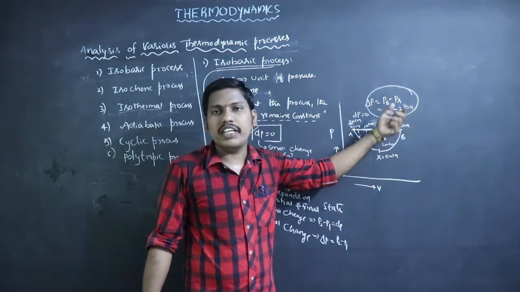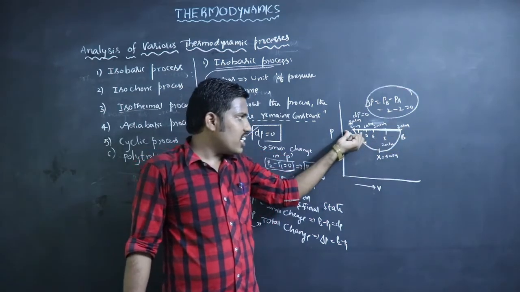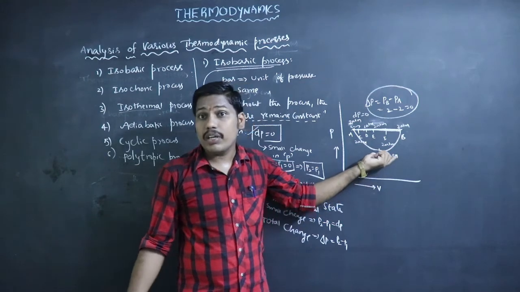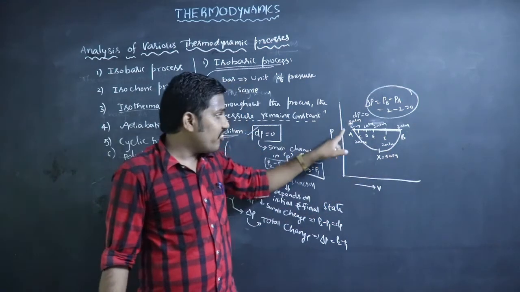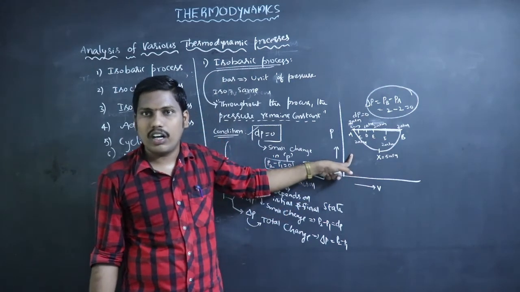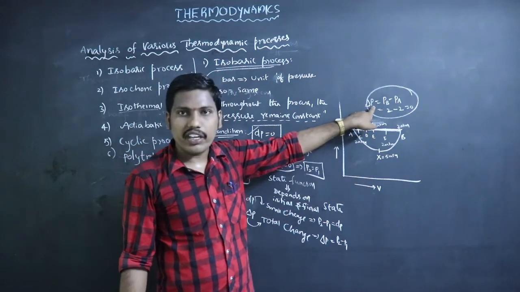The initial and final pressures are the same, but at a particular instant the pressure is not the same. Final minus initial remains 0. That change is called delta P.